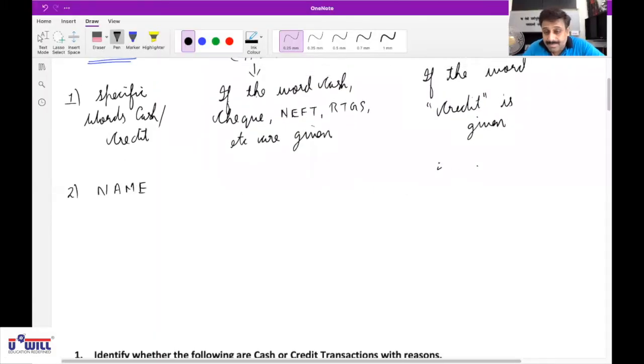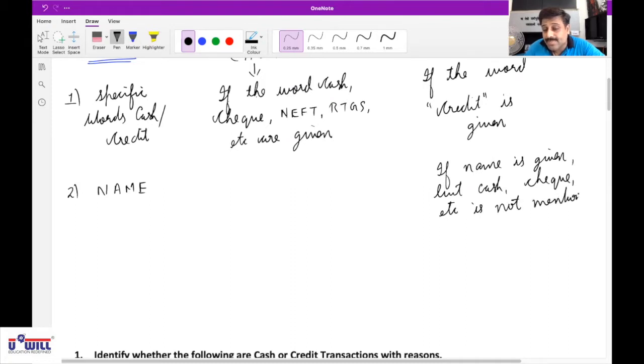If a name is given, but the condition is that cash, check, etc. is not given or not mentioned, then it is a credit transaction.